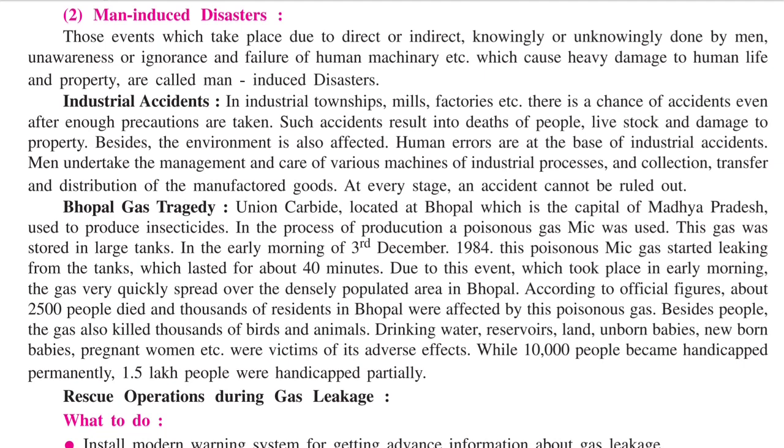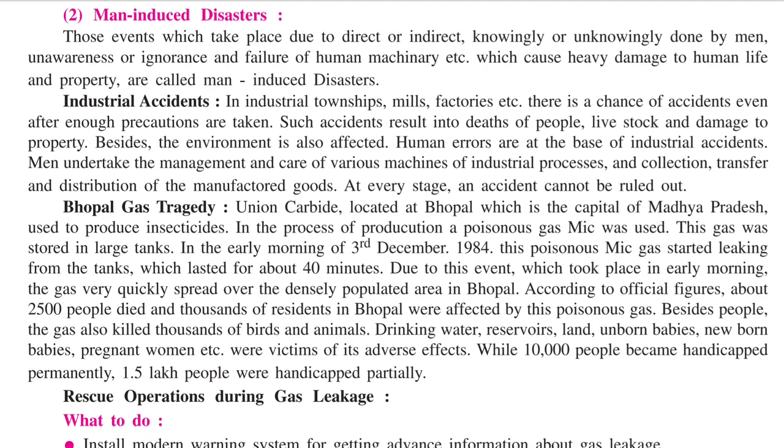Now we'll talk about industrial accidents. These are examples of man-induced disasters. In industrial townships, mills or factories, there are many chances of accidents even after enough precautions are taken. Such accidents result in the death of people and livestock and damage to property. Besides, the environment is also affected because it can cause pollution and harm to the environment. Human errors are at the base of industrial accidents. So industrial accidents will only occur when there is an error done by human beings.